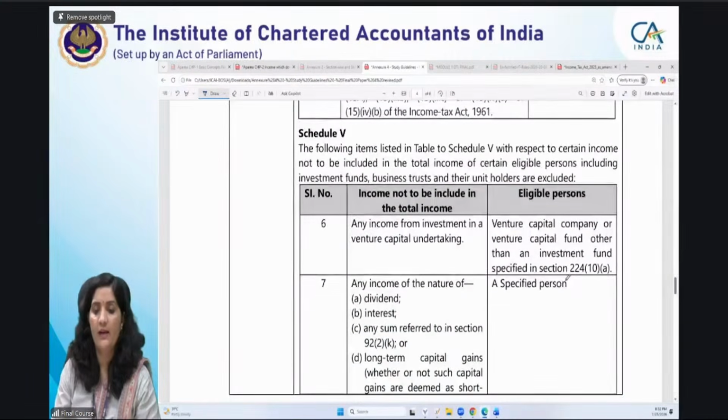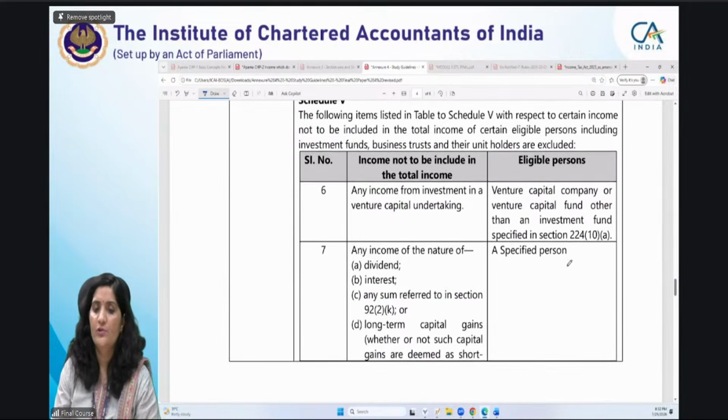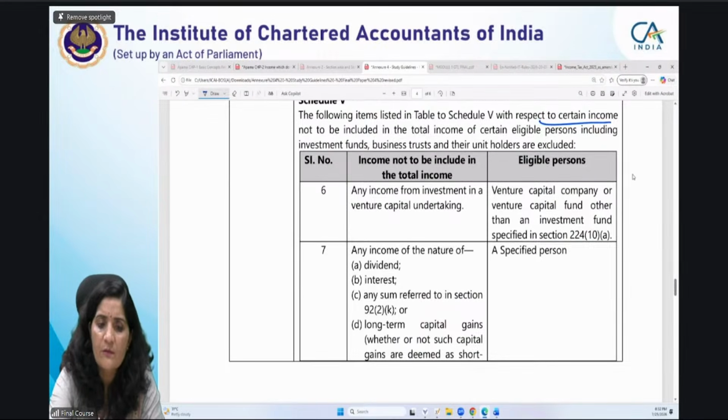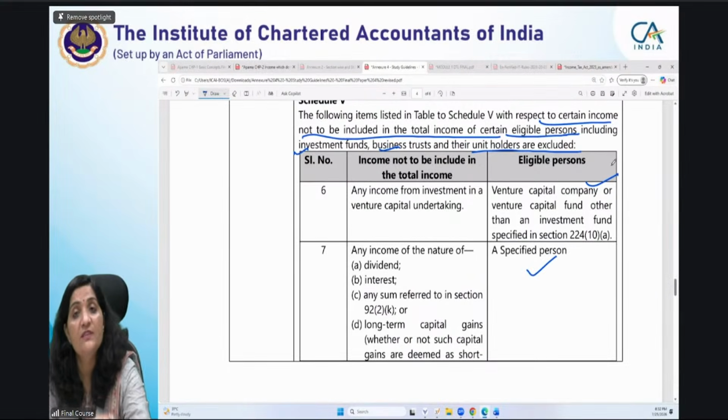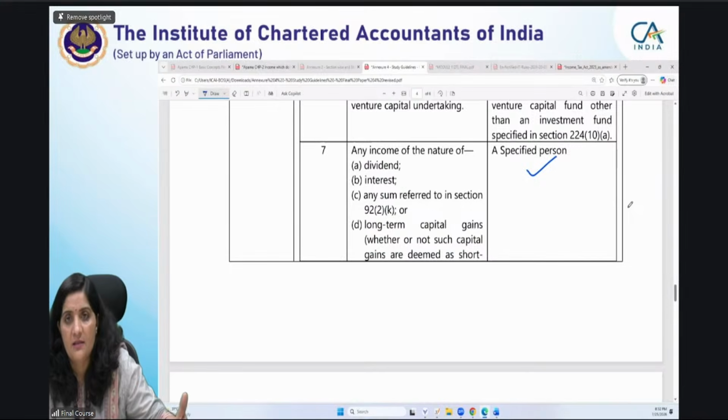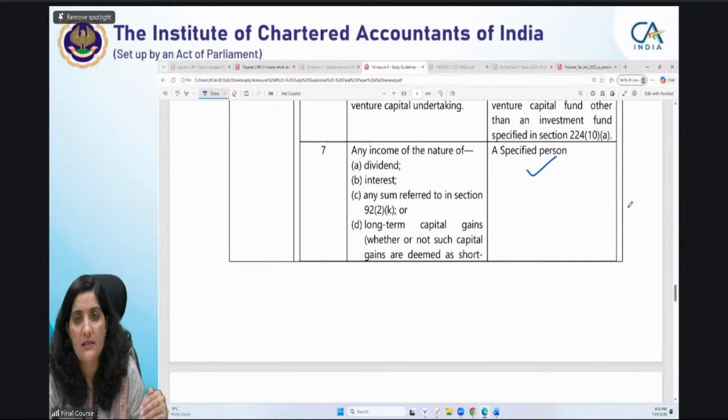Then schedule 5, if you go, what is the schedule 5 again? Schedule 5 is giving you the exemptions with respect to certain incomes not to be included in the total income of certain eligible persons, including investment funds, business trusts, and their unit holders. These are forming part of your total income, but certain eligible persons, for example, venture capital company, specified persons, are only excluded. Means we are not testing the exemptions eligible in the hands of these eligible persons, which are not forming part of the syllabus.